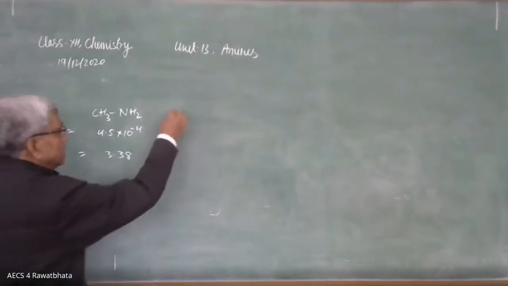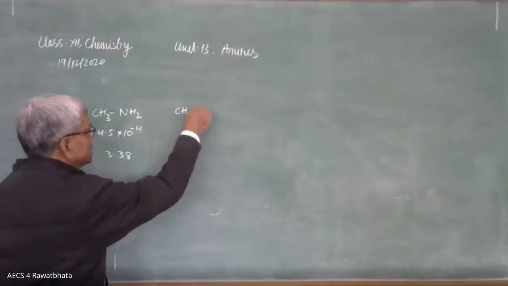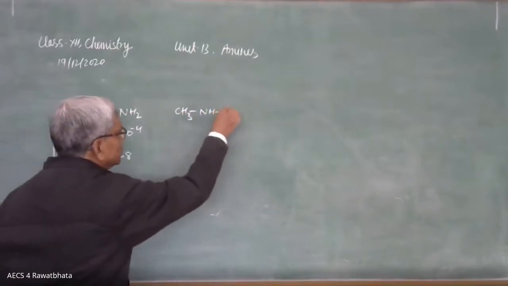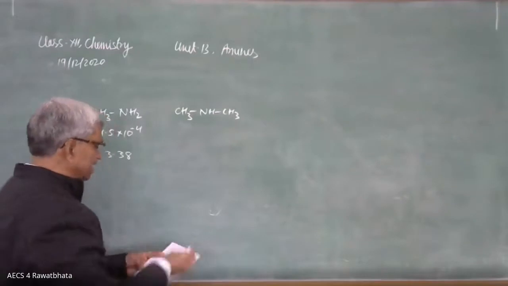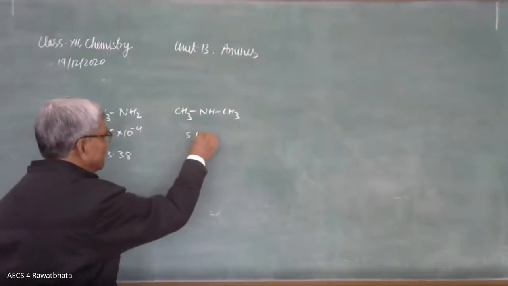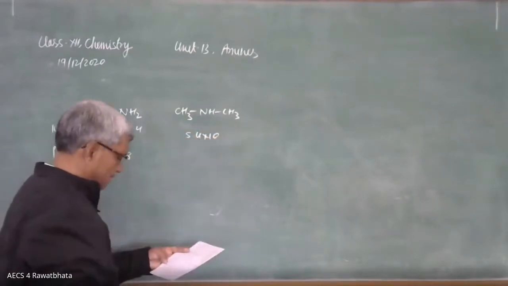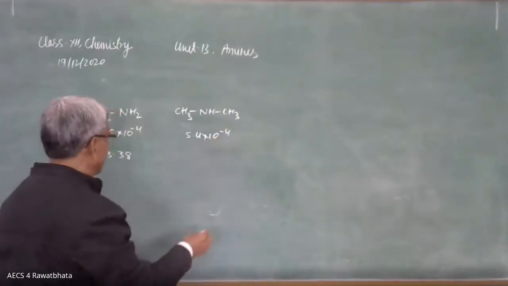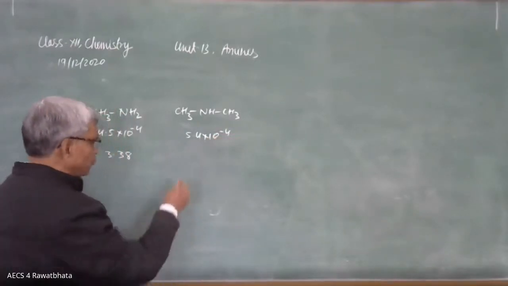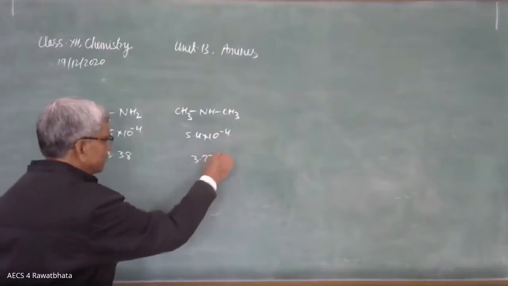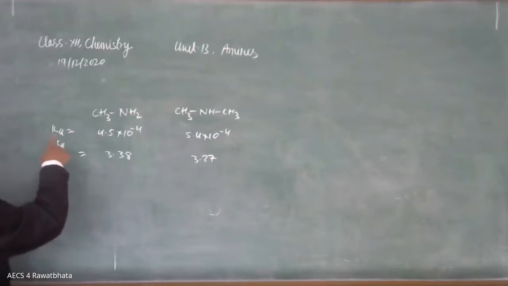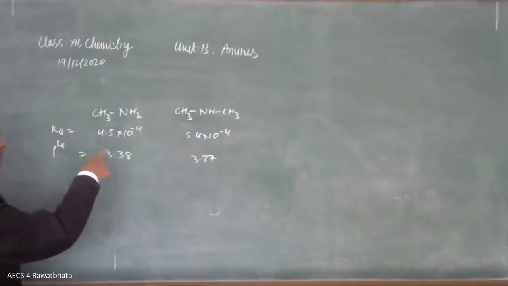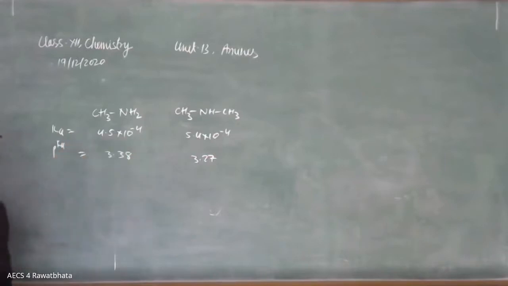Okay. Let us compare with the 2 degree amine, (CH3)2NH. Here it is 2 degree and its Kb is 5.4 into 10 raised to power minus 4 and pKb is 3.27. So we can compare: larger the value of Kb, more will be the basic strength.